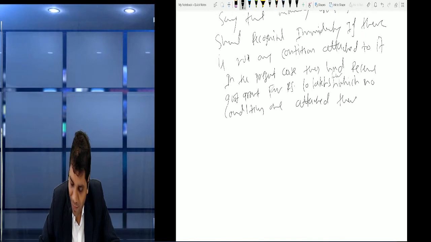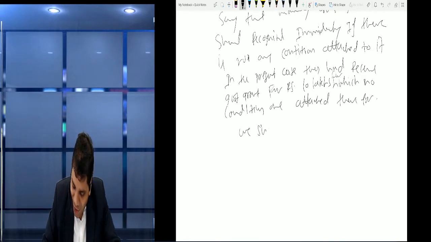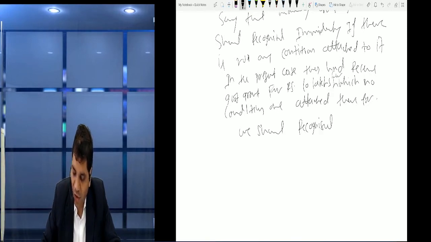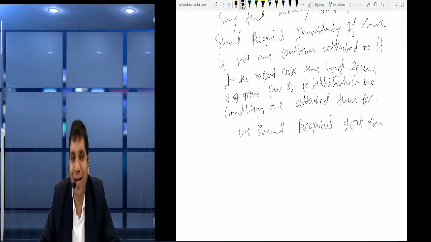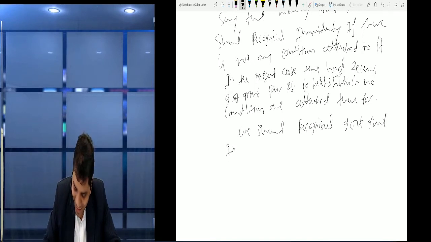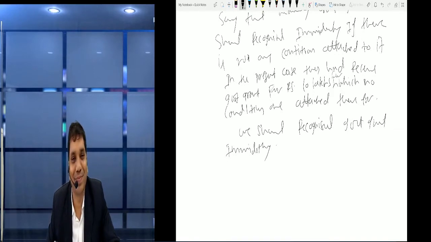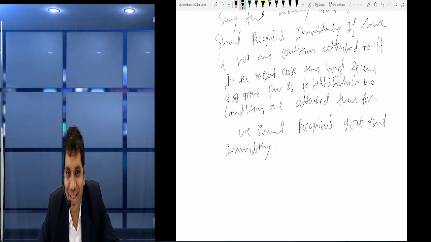Therefore, step 3, we should recognize the government grant immediately.